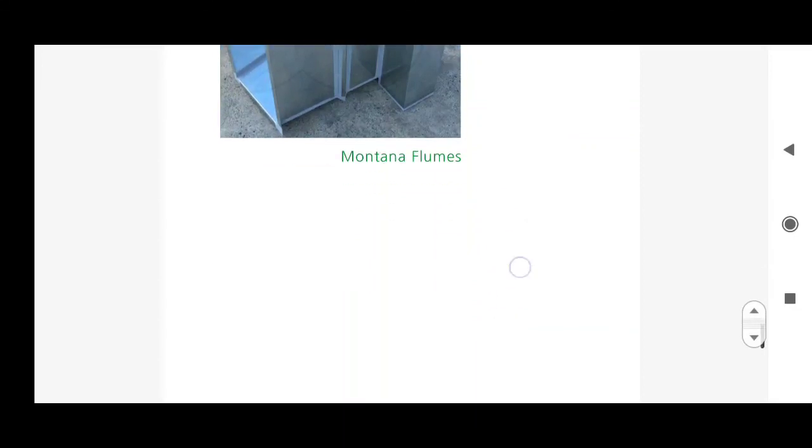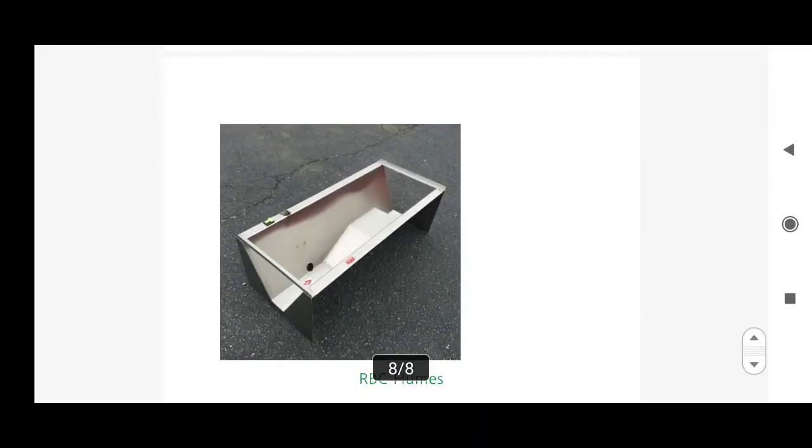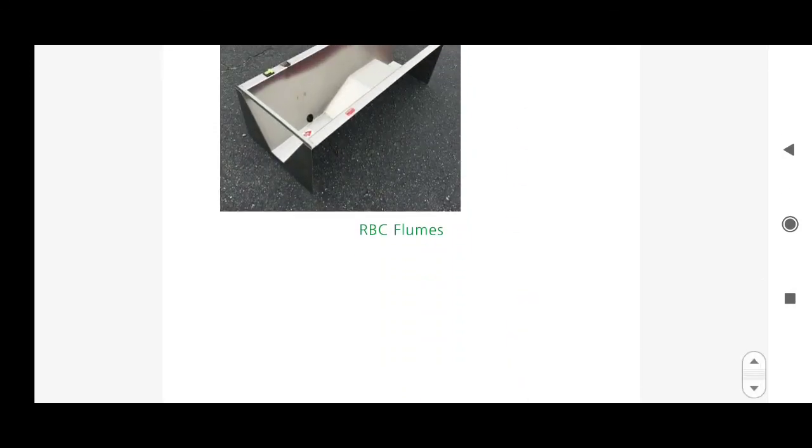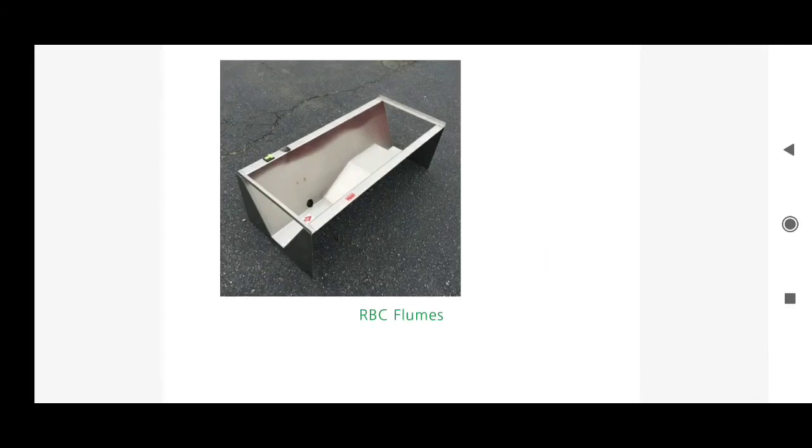So you can see that by varying the depth of the section and by varying the width of the walls, there can be different types of flume depending upon the usage, right? Many flume possibilities are there. So these are all about flumes, and these are used for measuring the flow rate, right?